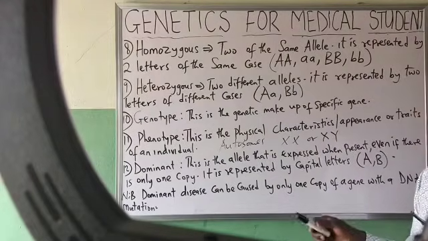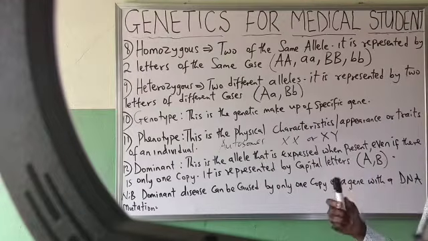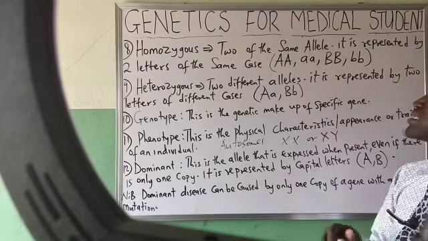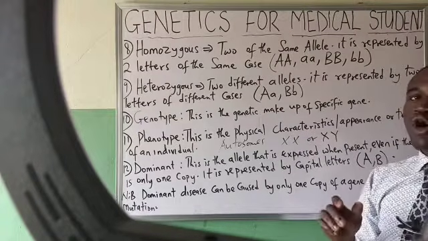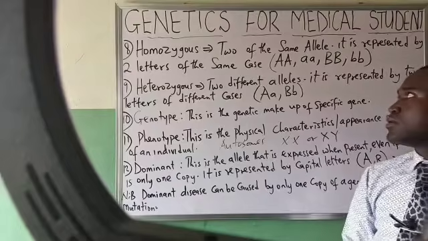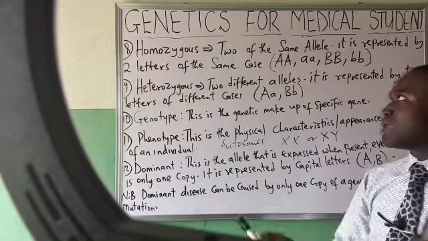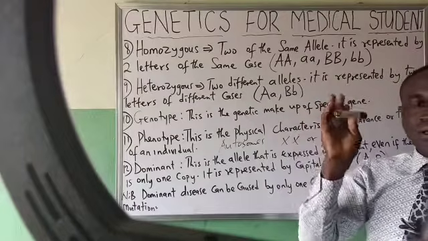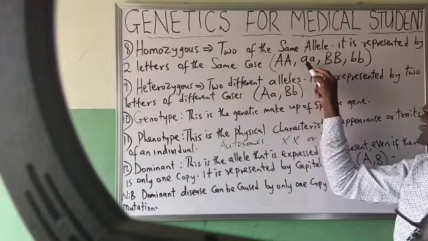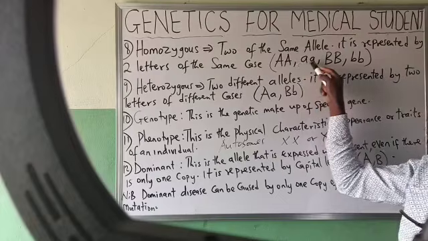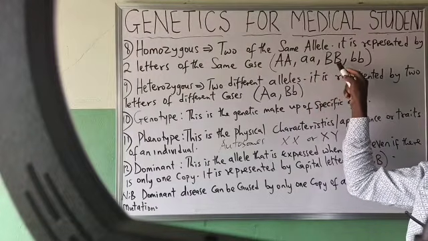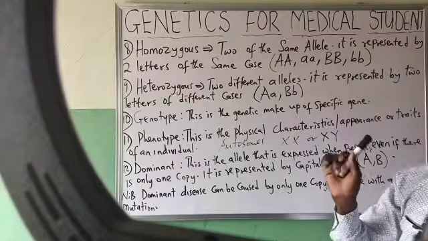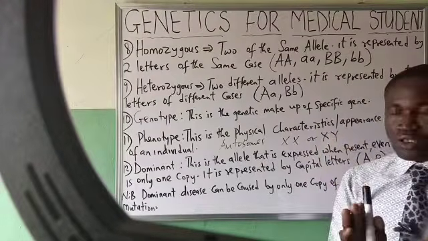Now we go to another term we want to define, which is homozygous. We said that it simply means two of the same allele. When we have two of the same allele, which could be AA, they will have to be in the same case: capital A capital A, small a small a, capital B capital B, or small b small b. It could be like this. So it means it's talking about homozygous.